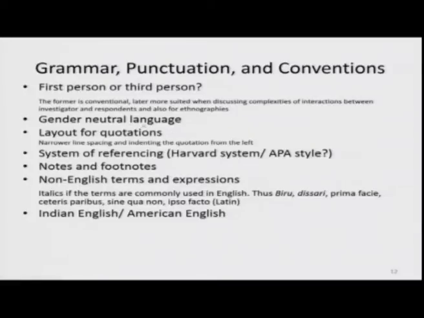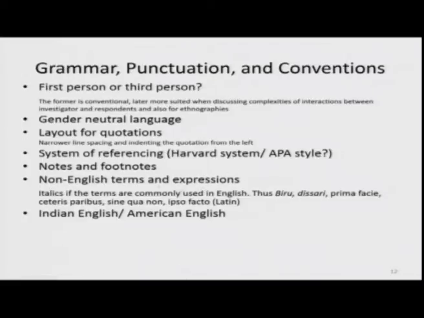Then use gender neutral language, like in place of saying he or she again and again, say they, write in plural. For researcher, write researchers, so that you write they and he and she can be avoided. Then layout for quotations, quotations within quotations, how you will give quotations within quotations, system of referencing, choose one standard, Harvard or APA style, then be careful and follow a fixed format for notes and footnotes.